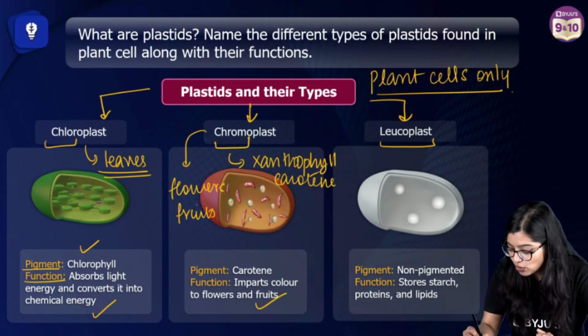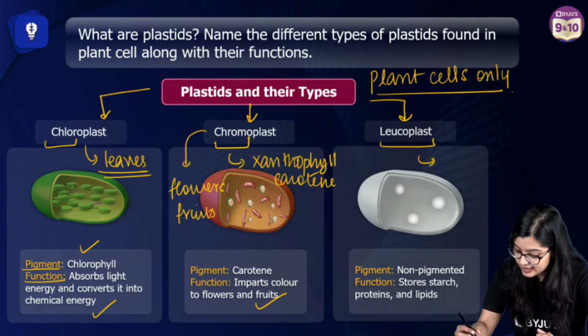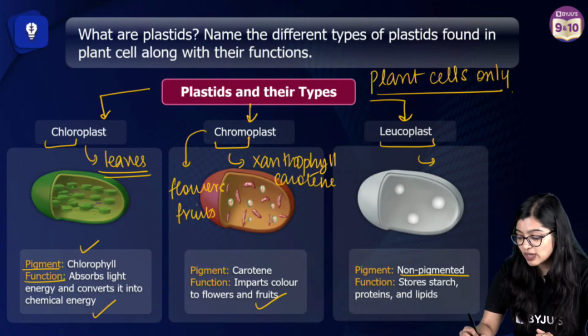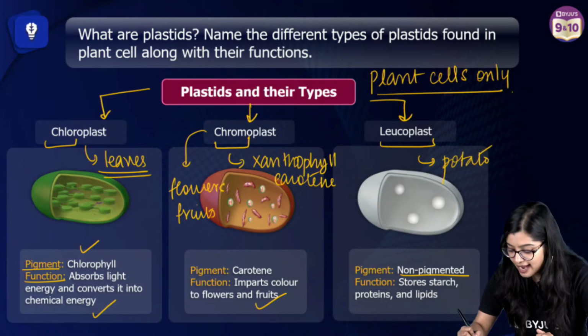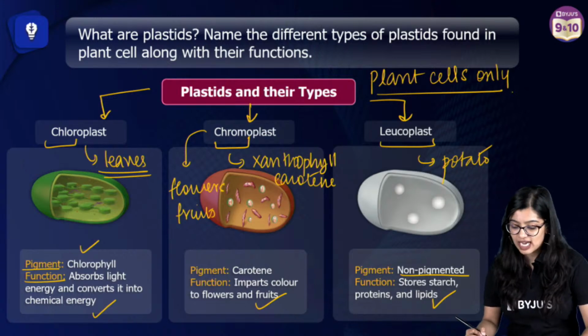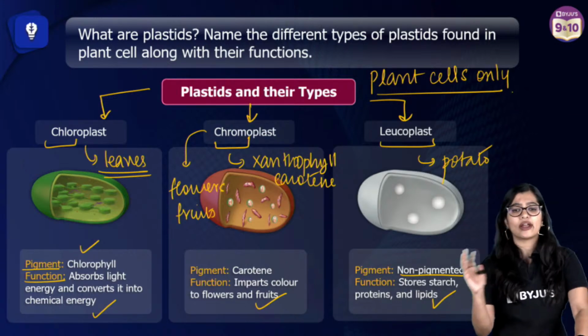On the other hand, leucoplast is normally found in certain cells. They are non-pigmented, like in potato, for example. We normally find leucoplast there, and we see that they mainly help with storage of starch. We find it in protein, and so on.